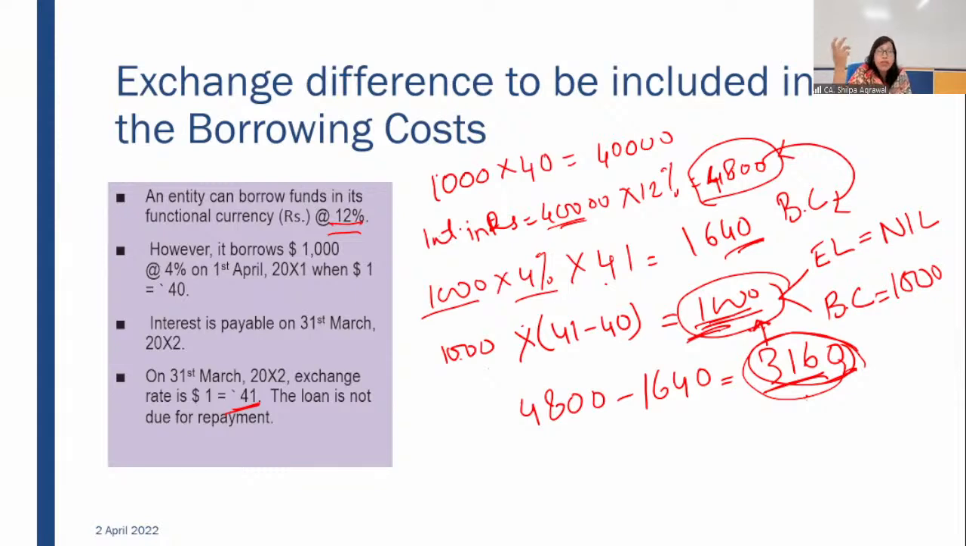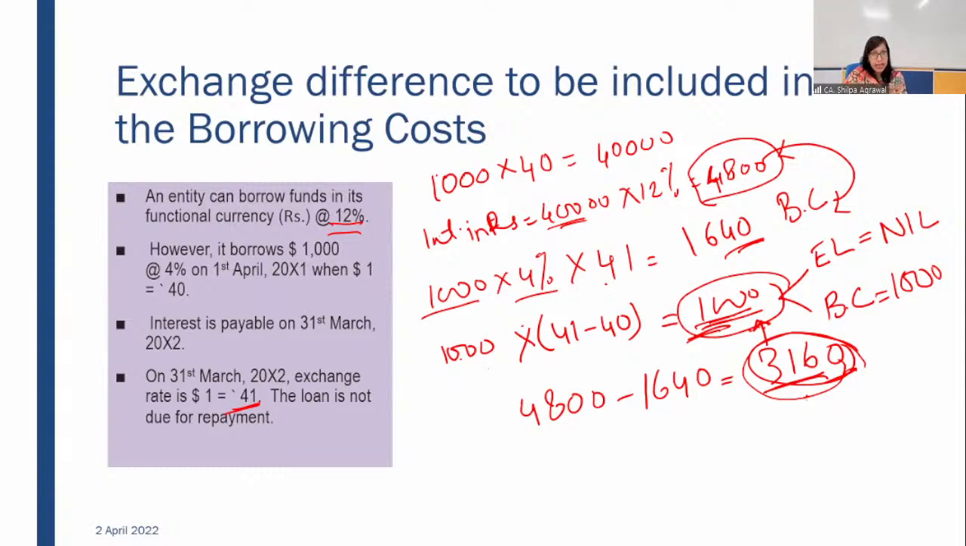That will be a notional saving. In actual, this 3160 is your notional saving, but the actual loss which you are incurring is 1000 only. So to an extent of 1000 only you can account for. Be careful. Remember this point. I'll be asking an MCQ also. I'm just giving you a hint. Be attentive because there will be an MCQ based on this.